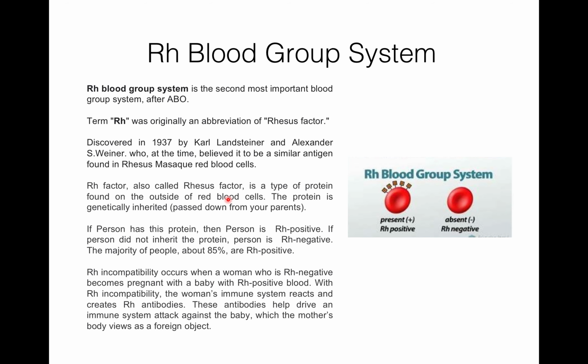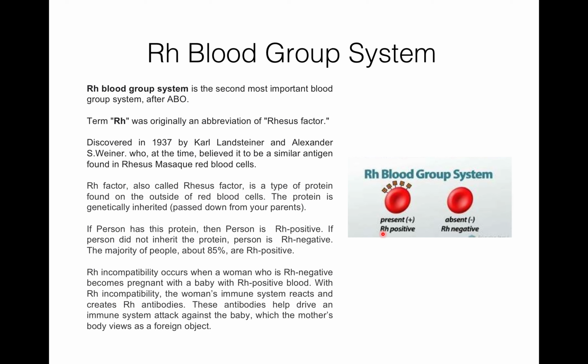Then the Rh blood group system. It is the second most important blood group system after ABO. The term Rh was originally an abbreviation of rhesus factor. This blood group system was discovered in 1937 by Karl Landsteiner and Alexander S. Wiener. They believed that it is a similar antigen to one found in the red blood cells of the rhesus macaque, that is a monkey.